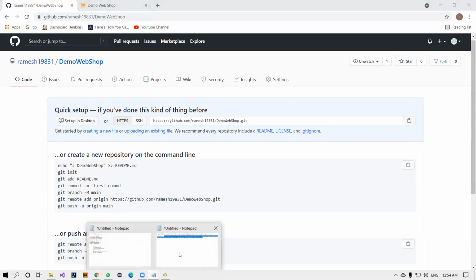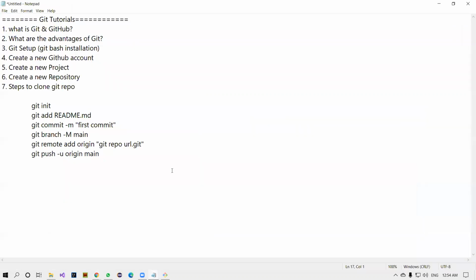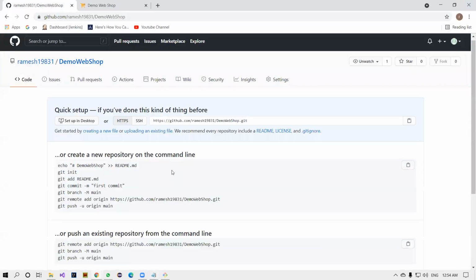So here, this is my repository URL, and you have to keep it. In the company, they will give the URL and a username and password also. So this is my username, Ramesh 1983, and the password will be something like this. This is a secret code, so I should not say it. You understand this repository URL.